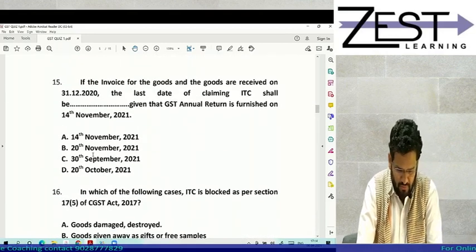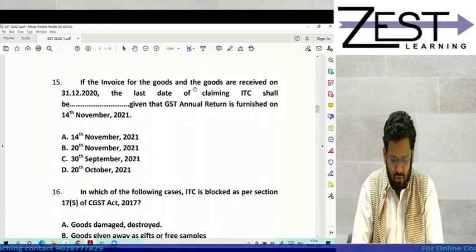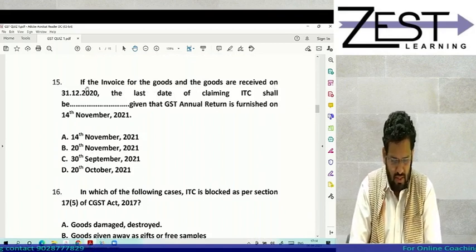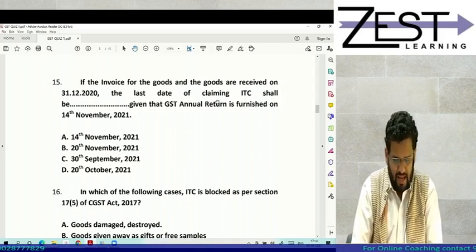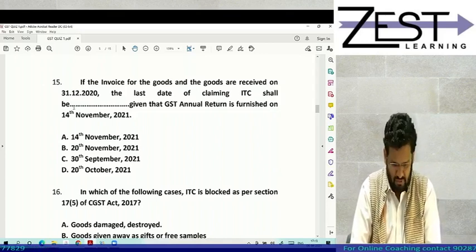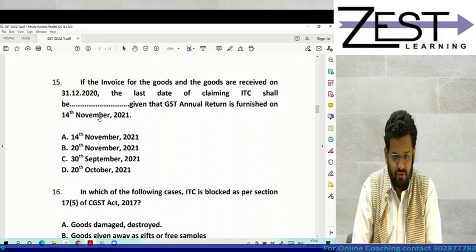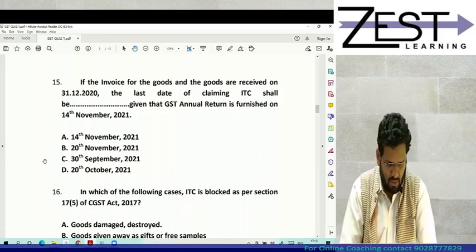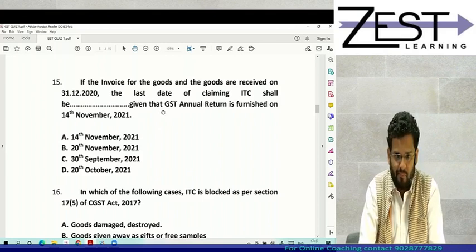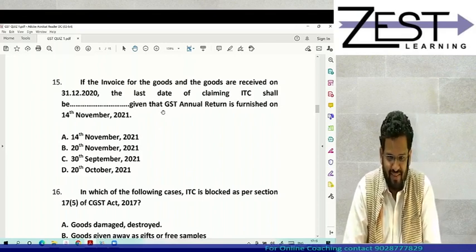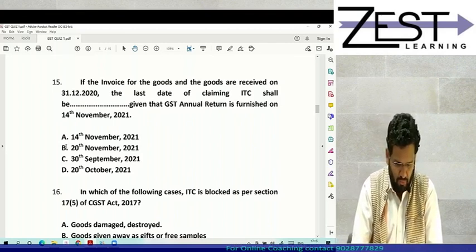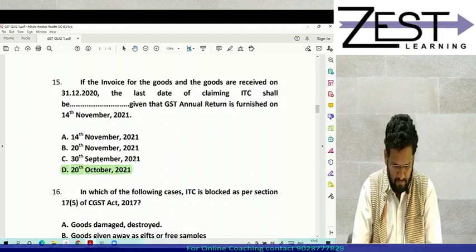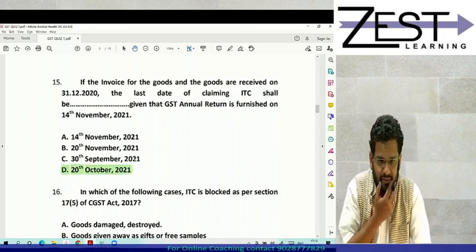Then 15th question. If invoice for goods and the goods are received on 31st December 2020, the last date of claiming ITC shall be dash, given that annual return is furnished on 14th November 2021. Revati, check your answer. 20th October 21 should be the answer.